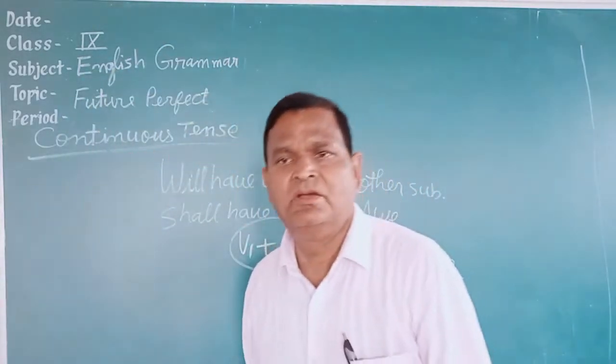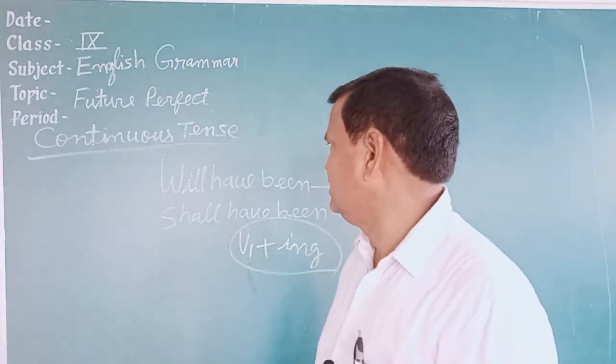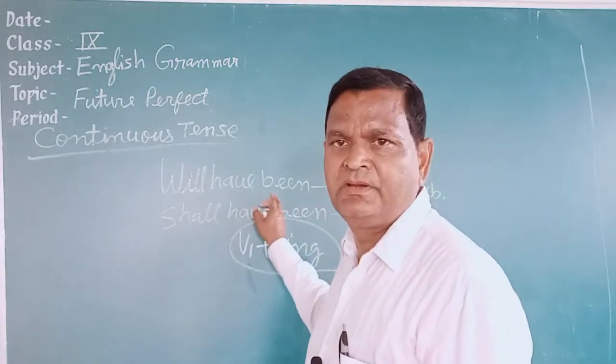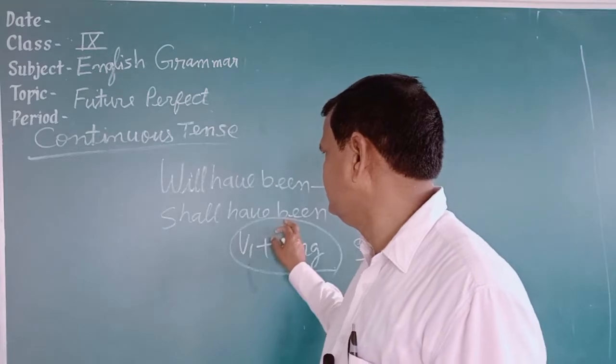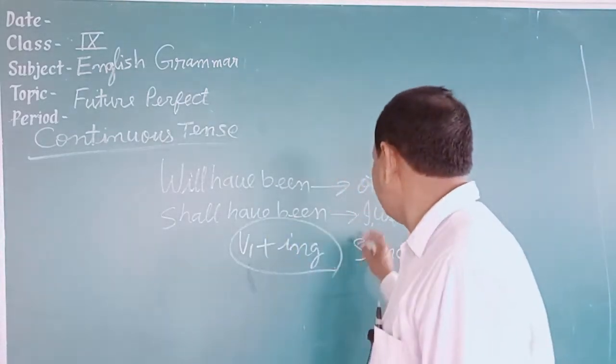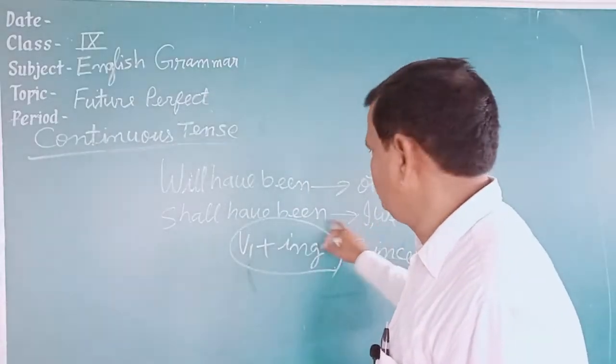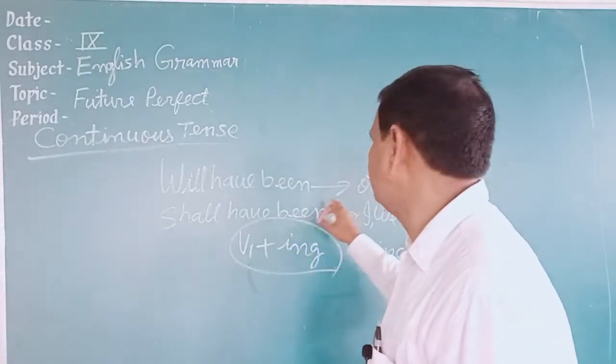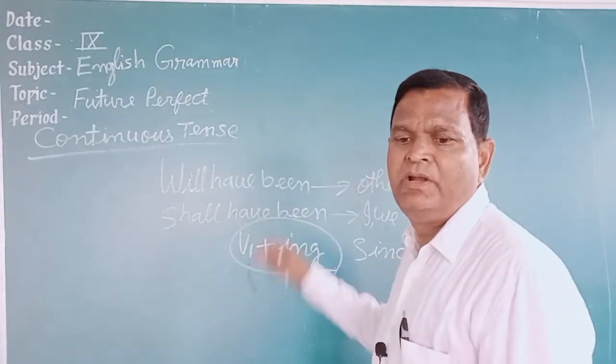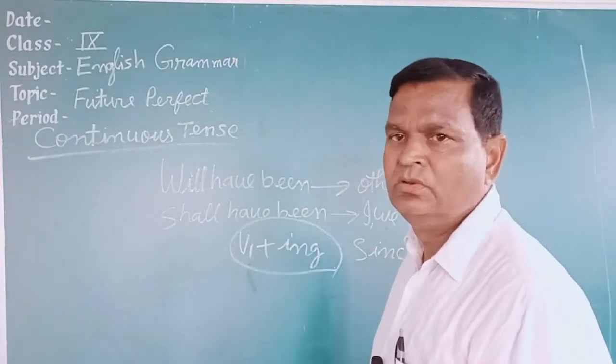Good morning, students. Today I will teach you future perfect continuous tense. In this tense, I have already told you that there are two helping verbs, will have been and shall have been. I and we are followed by shall have been, and other subjects are followed by will have been.